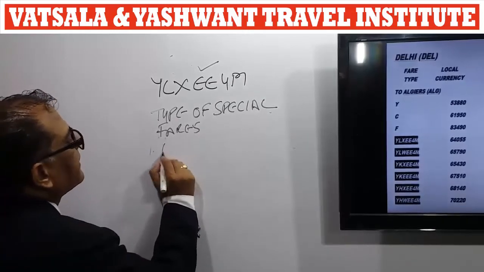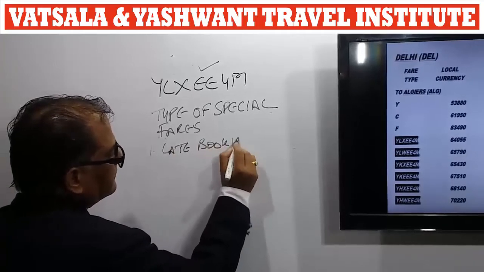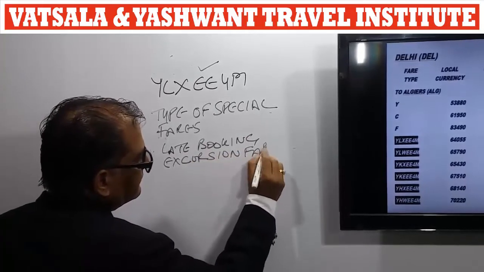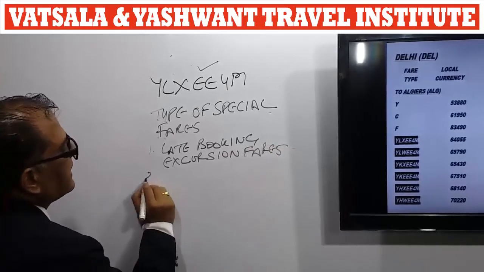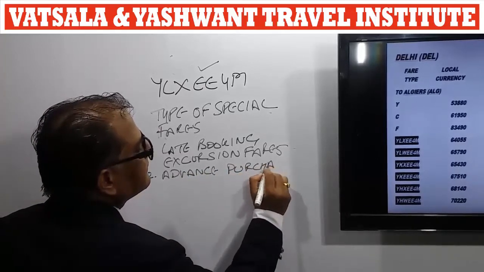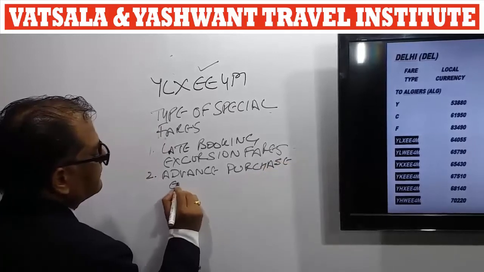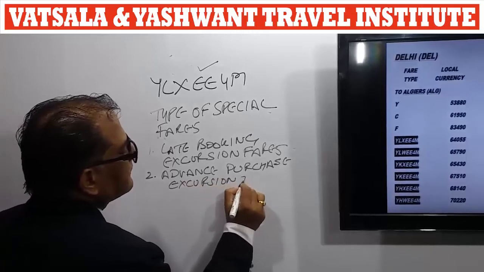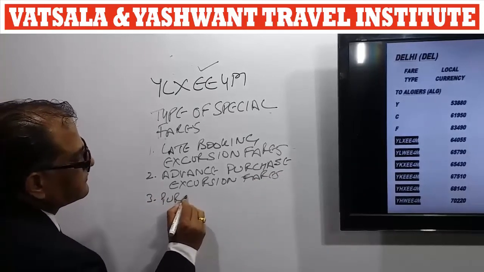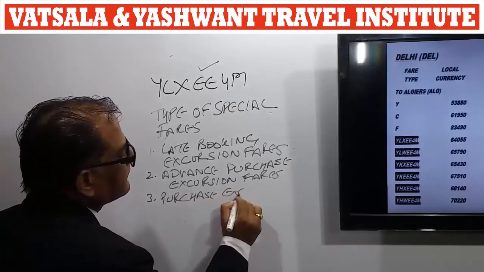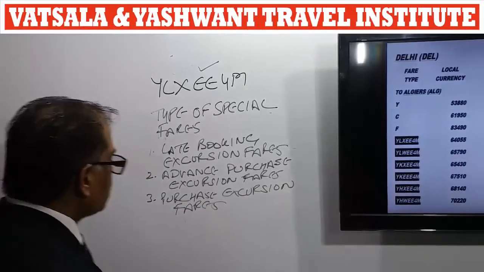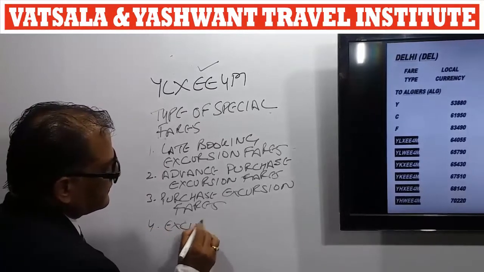Very first is late booking excursion fare, second one is advance purchase excursion fare, the third one is purchase excursion fares, and the fourth one is excursion fares.